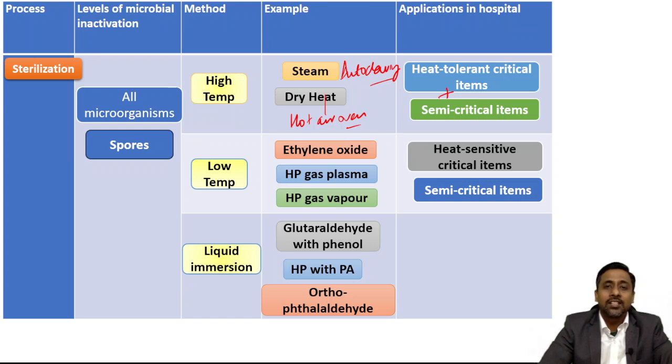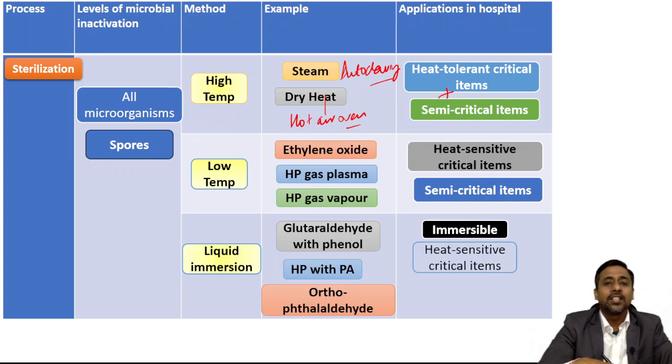So how can they sterilize? If the duration of exposure is increased from minutes to hours, then these agents can be used as a sterilizing agent. And they are used for equipment which can be immersed in the liquid, so those items should be immersible, heat sensitive critical and semi critical items.